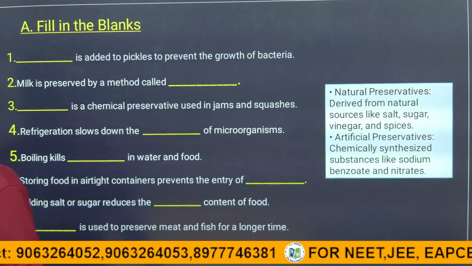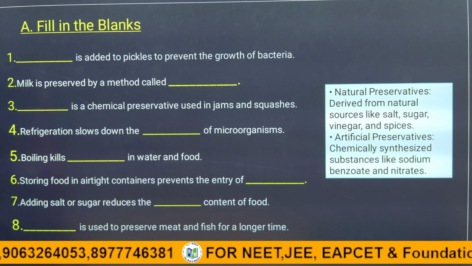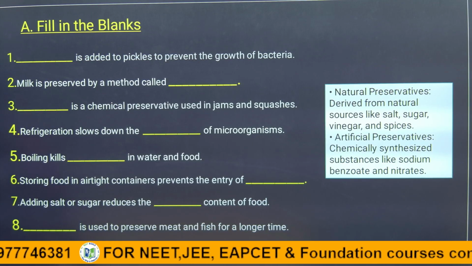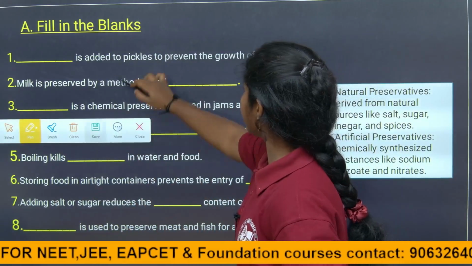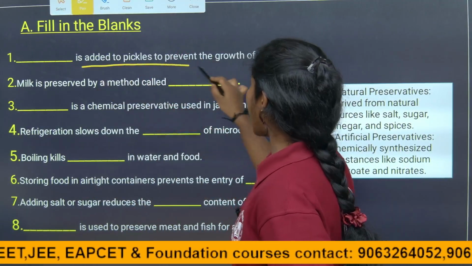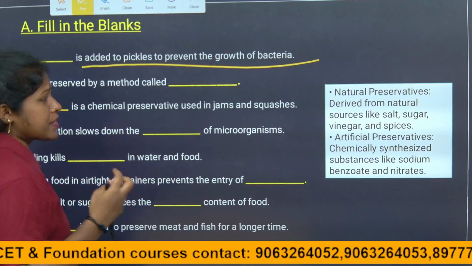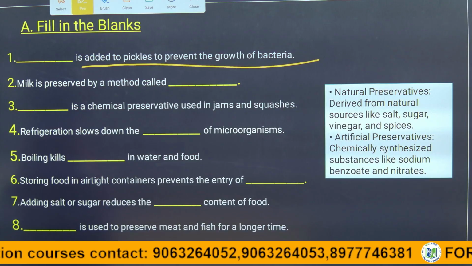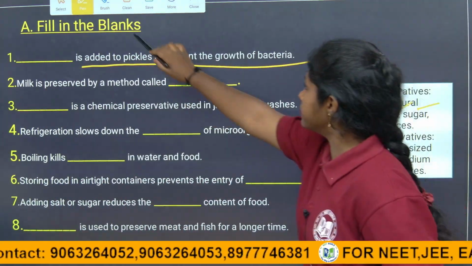Dash is added to the pickles to prevent the growth of the bacteria. When we studied the preservative methods, children, we discussed this, right? So what are the natural preservative methods to avoid the spoilage of food, children? Like we add salt or sugar or vinegar